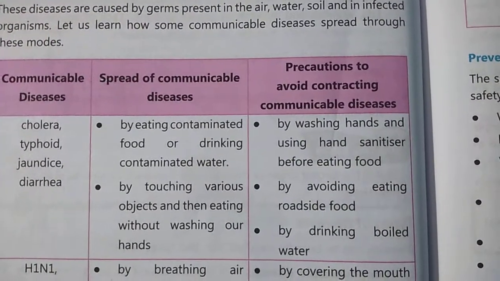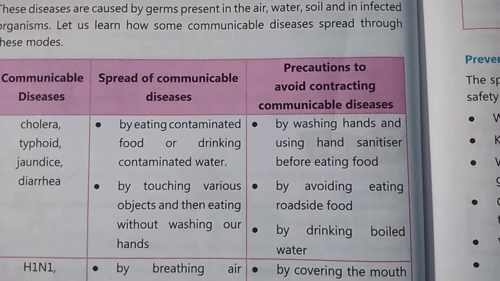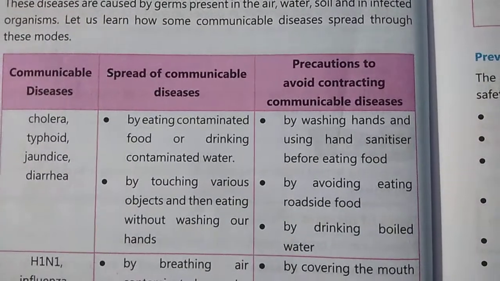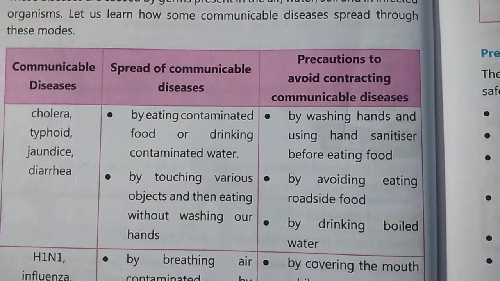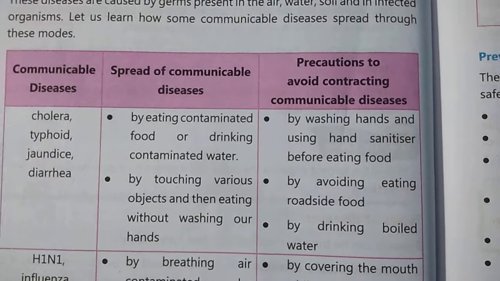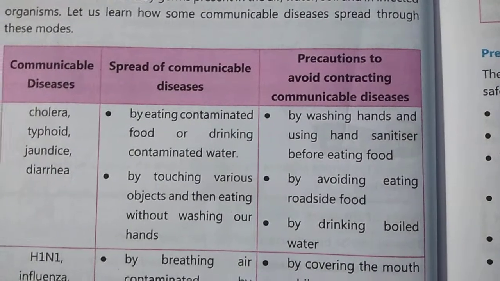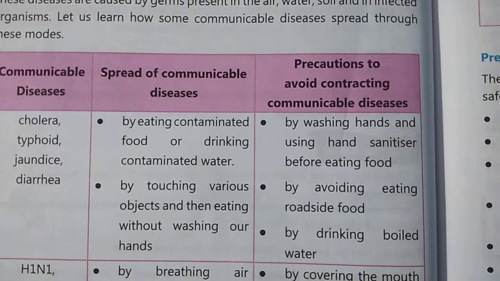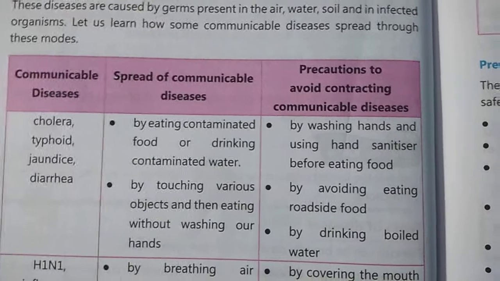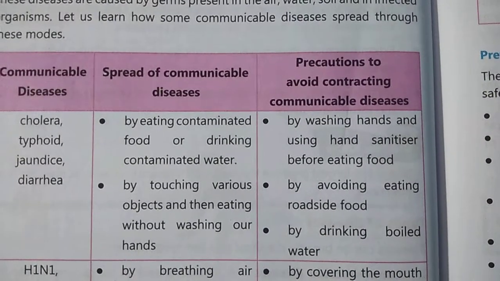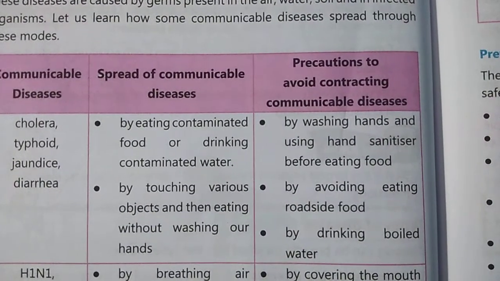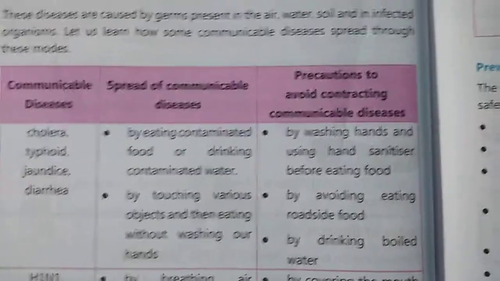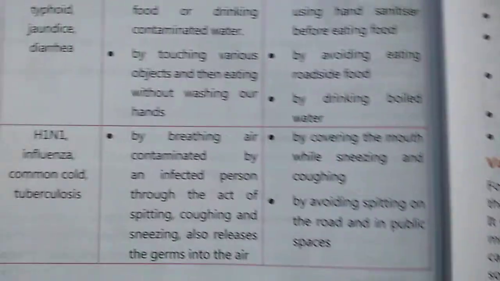Simple: washing hands and using hand sanitizer before eating food, avoiding roadside food, we should not eat street food, right? And drinking boiled water. So these are some of the precautions to prevent cholera, typhoid, jaundice, and diarrhea.